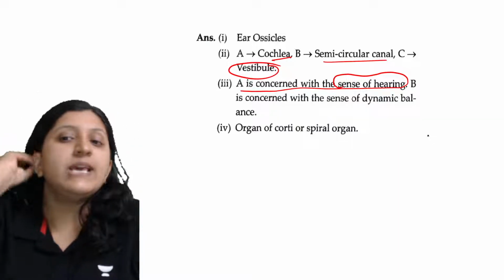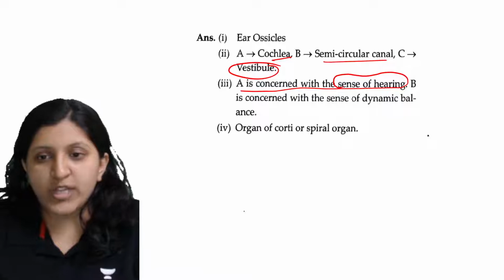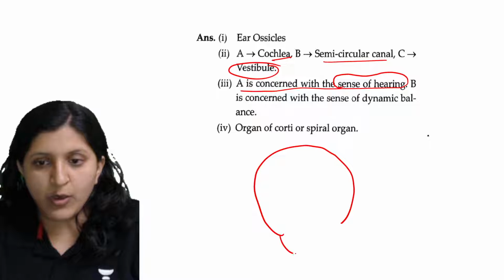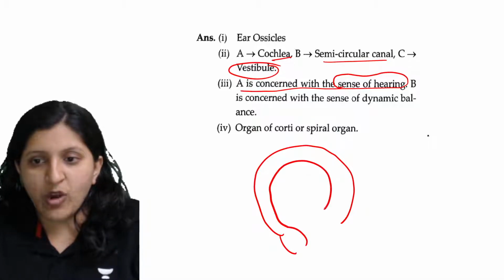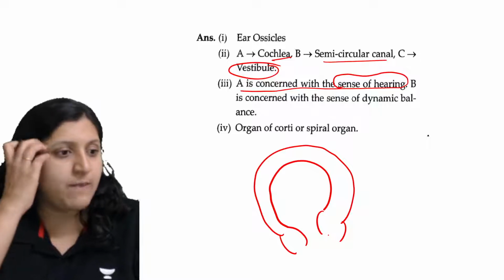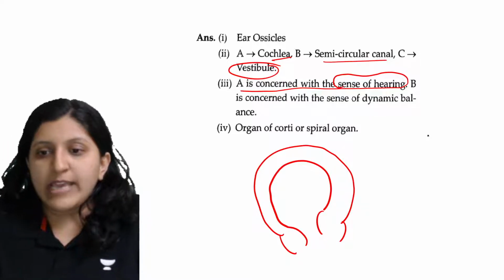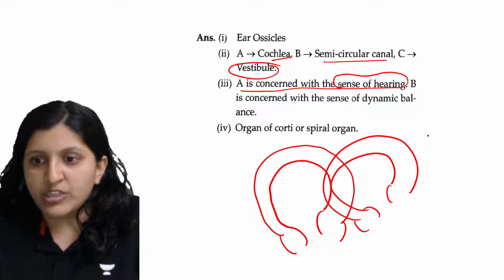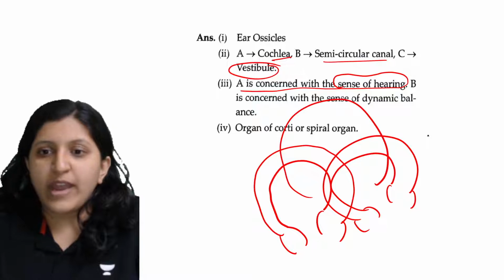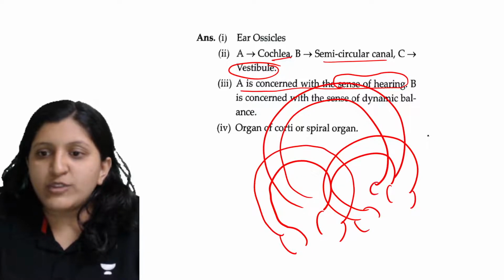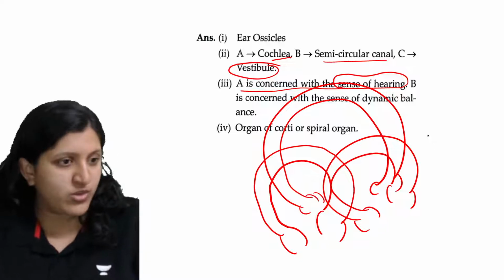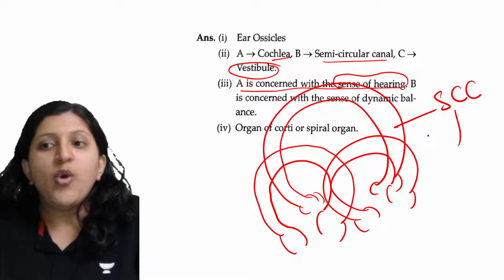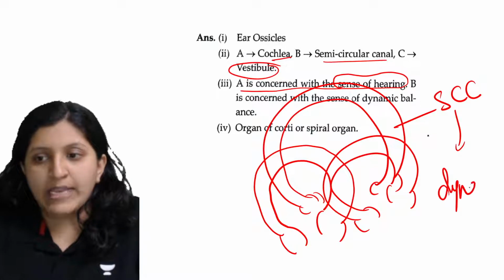Now B is concerned with dynamic balance. So what is that? You can see there is a semicircular canal, and there is a widened area which we call the ampulla region. This is an ampulla region, and in the same way there is another ampulla region here, and this is also an ampulla region. These semicircular canals are responsible for dynamic balance.